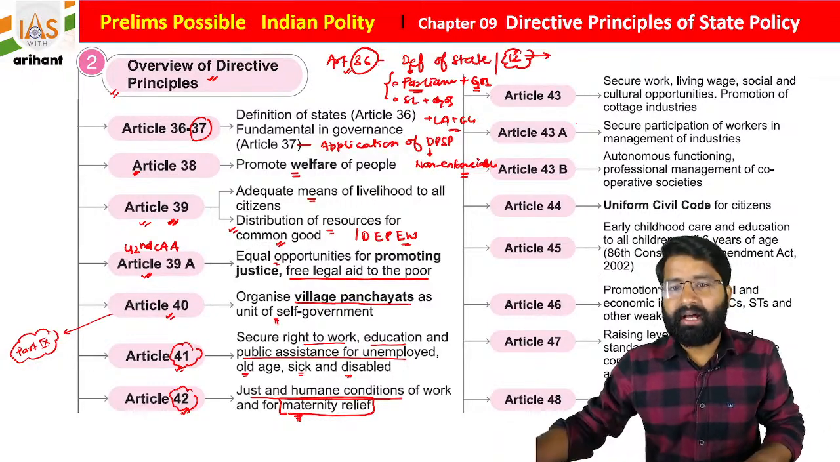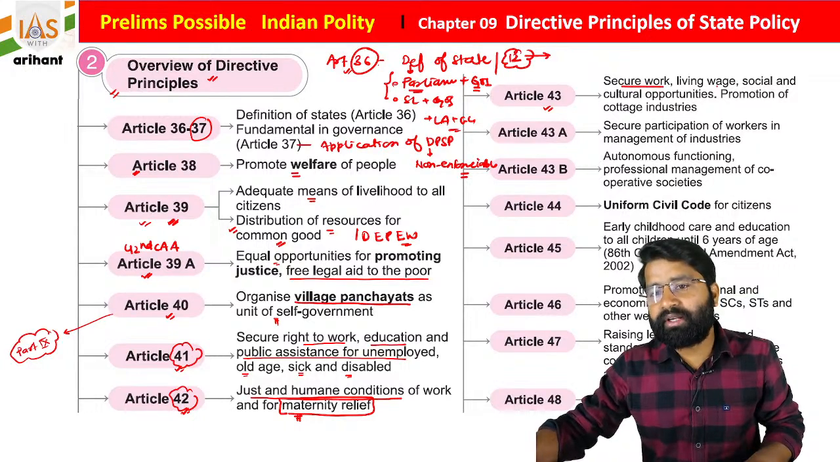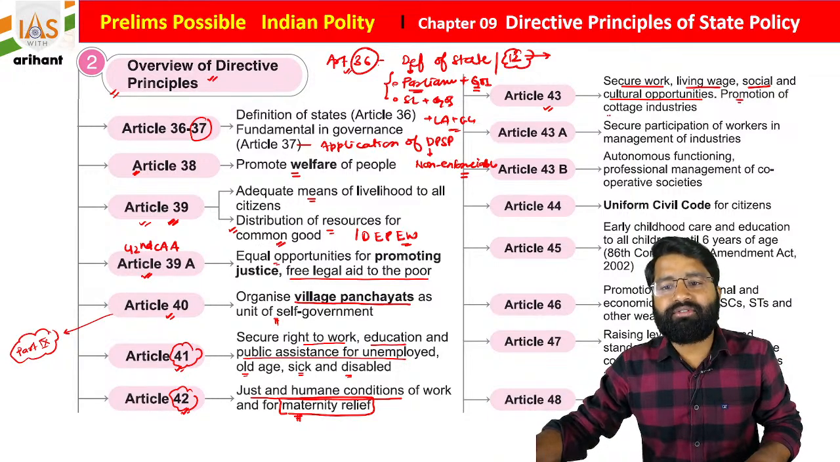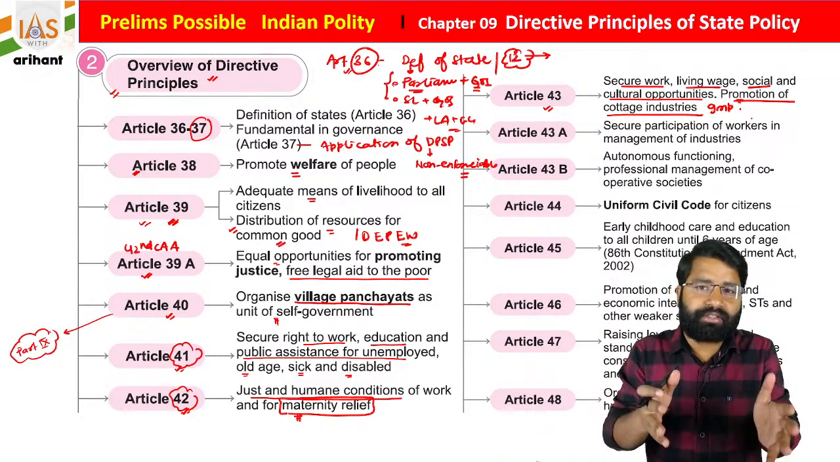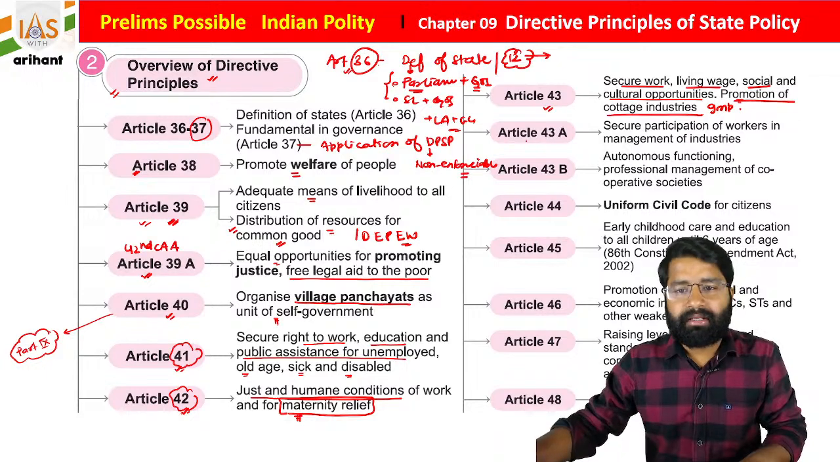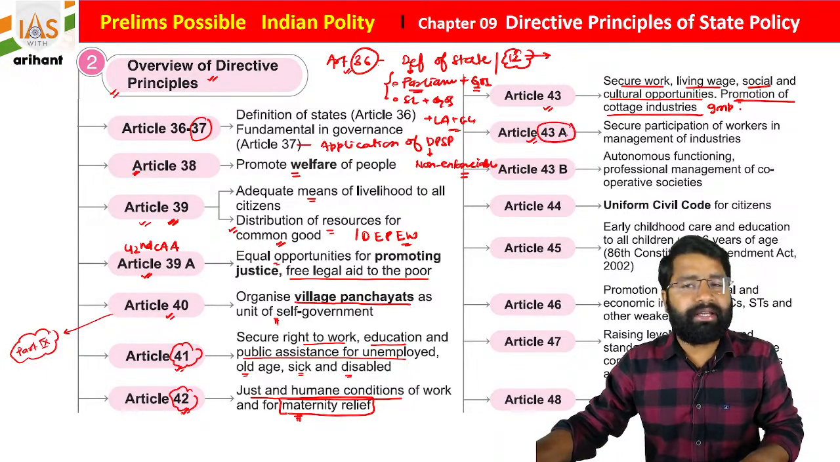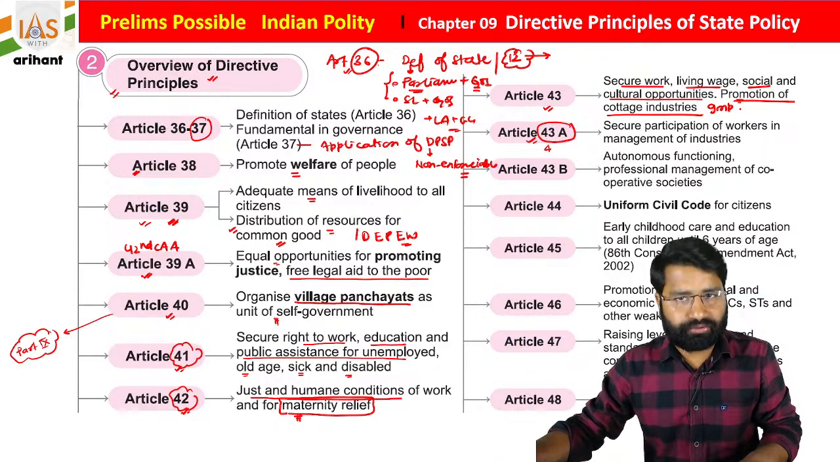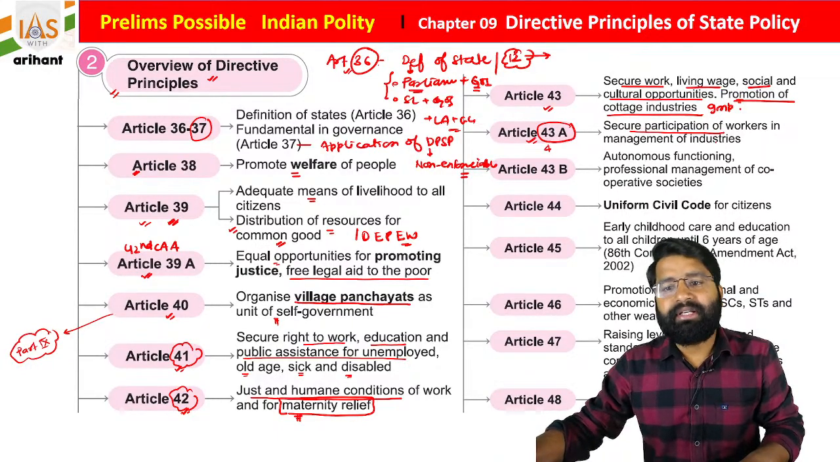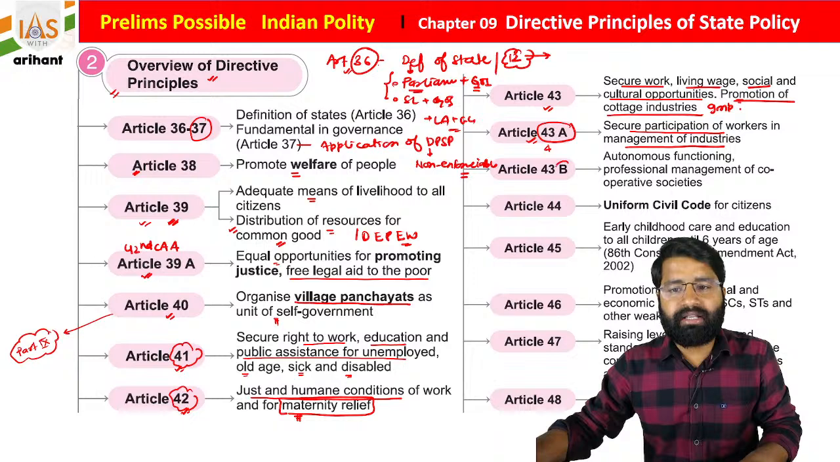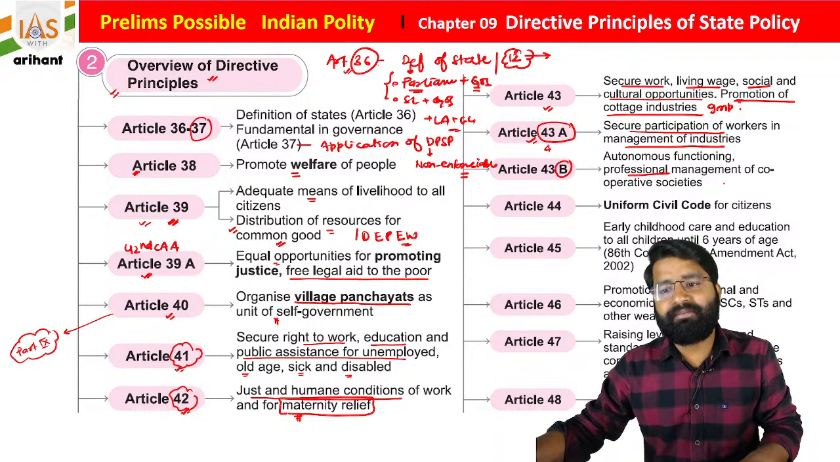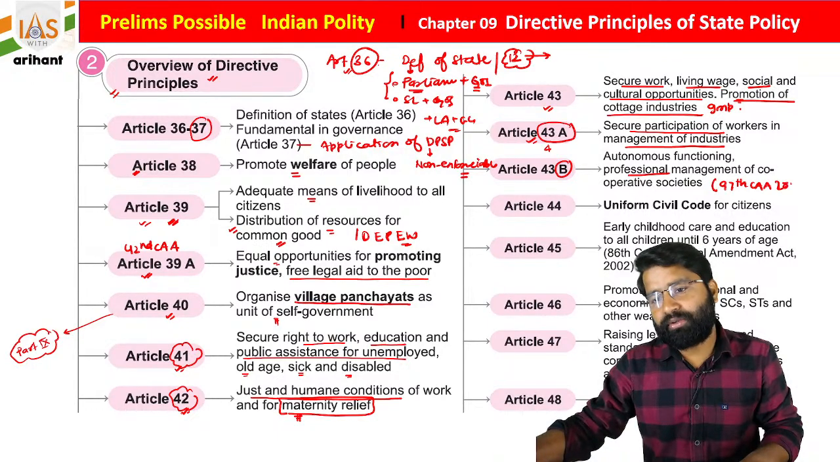Okay, but in most of the cases they try to be liberal. Article 43 is here: secure work, living wage, social and cultural opportunity, and promotion of the cottage industry. This is a very important line and this question was asked multiple times. Promotion of cottage industry is included under which article? Article 43 clause A was included by the 42nd Constitutional Amendment Act and it is basically for securing participation of workers in the management of industries. Article 43 clause B, professional management of cooperative societies, was added by the 97th Constitutional Amendment Act 2011, students.